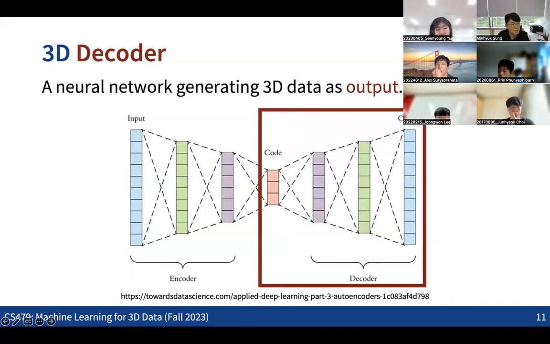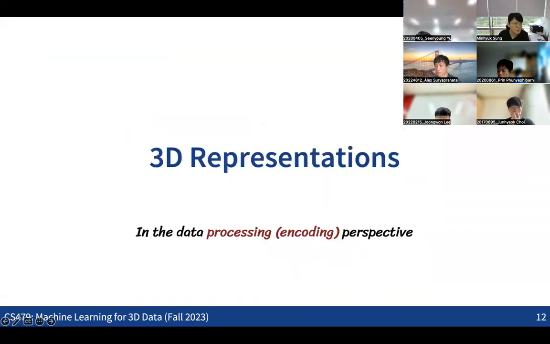And before we start to discuss the 3D encoders, we are going to start with some discussions about 3D representations. So the question that we have here is: how are we going to represent the 3D data? That's the first thing that we are going to discuss in this course, especially from the perspective of the encoders. How are we going to take the 3D data to process it in deep learning pipelines? So what would be the best way to represent the 3D data?